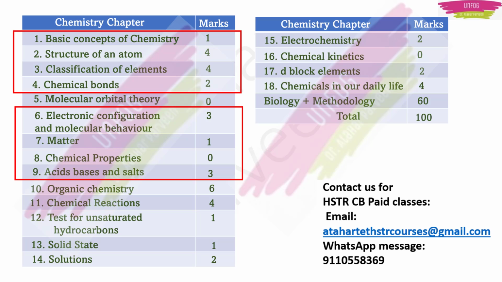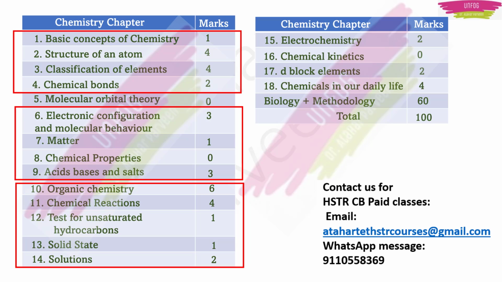Correct? Then you go for these bunch of chapters. In these chapters, you can neglect solid state and test for unsaturated hydrocarbons. First, you prepare for organic chemistry. You should give more importance to organic chemistry, because from a basic knowledge point of view and from a marks point of view also, you can score very nicely if you get perfect with this.